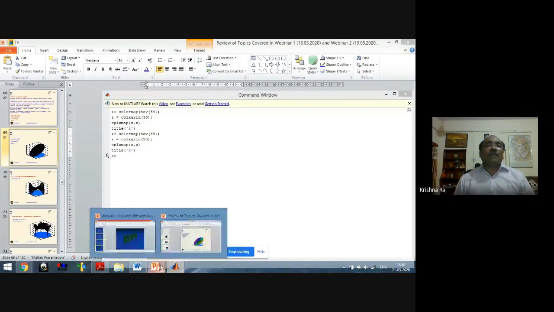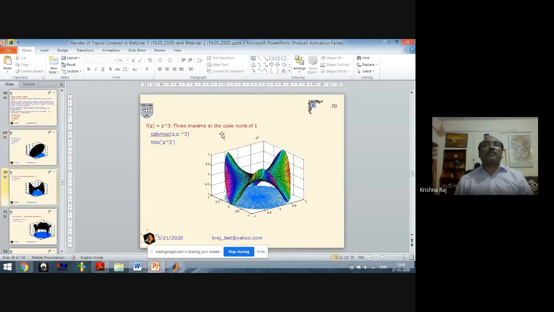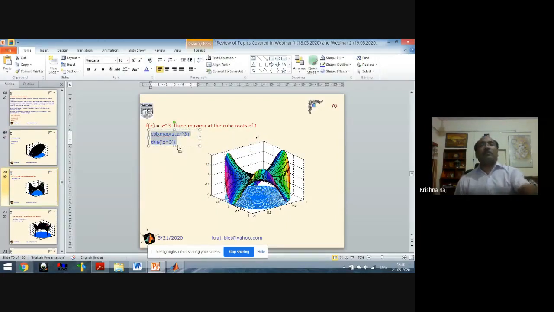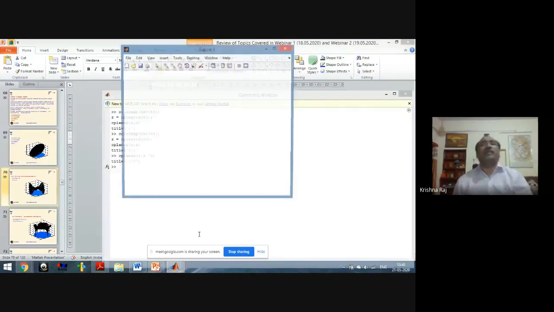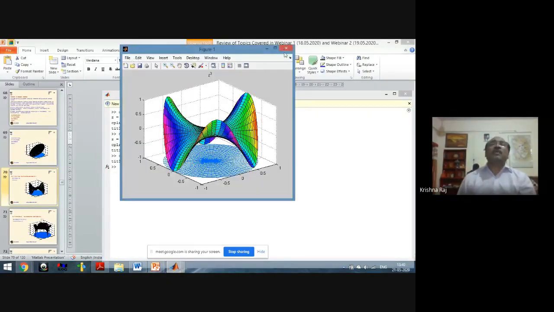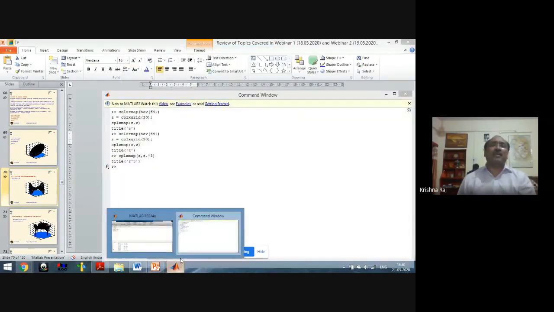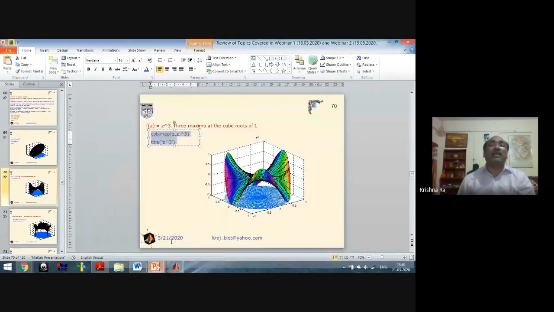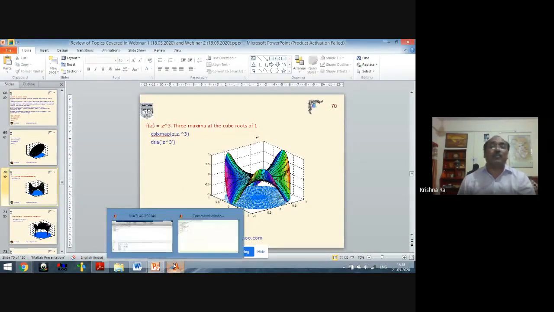Now if we consider another example, the next one, say Z to the power 3. Since we have defined Z already, we are just copying here. If without defining the vector Z you put this command, then naturally there will be an error. Now see the second graph here. Similarly, whatever we have discussed can be tested and viewed in order to learn, to motivate ourselves, and to build our confidence.